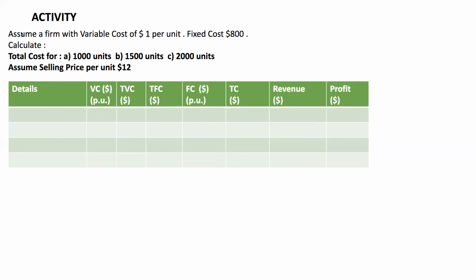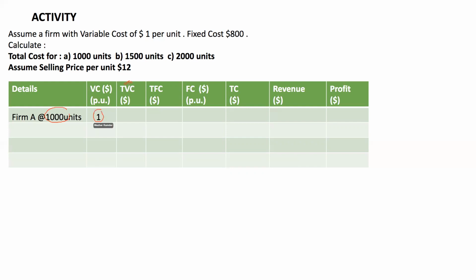I want to find the total cost at 1,000 units. What is the variable cost per unit? Per unit variable cost is $1. I'm going to produce 1,000 units. So what will be the total variable cost?